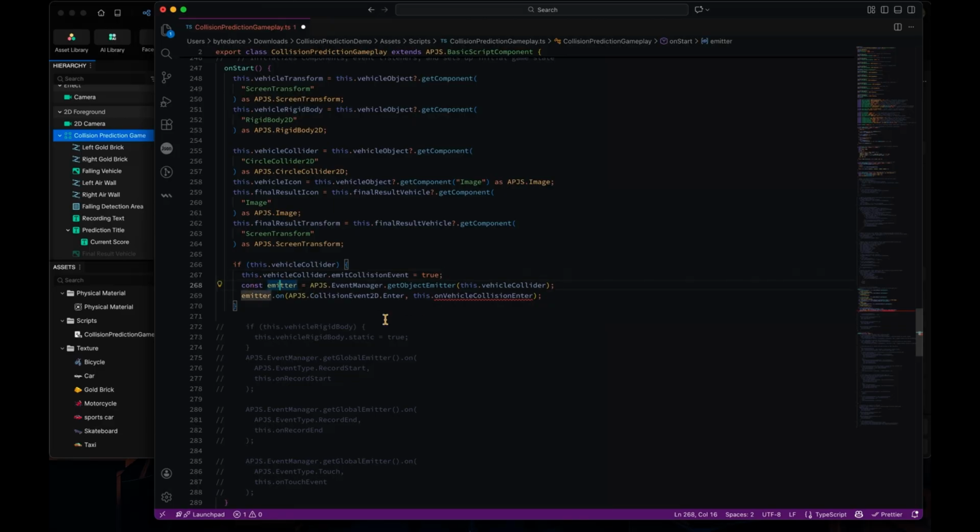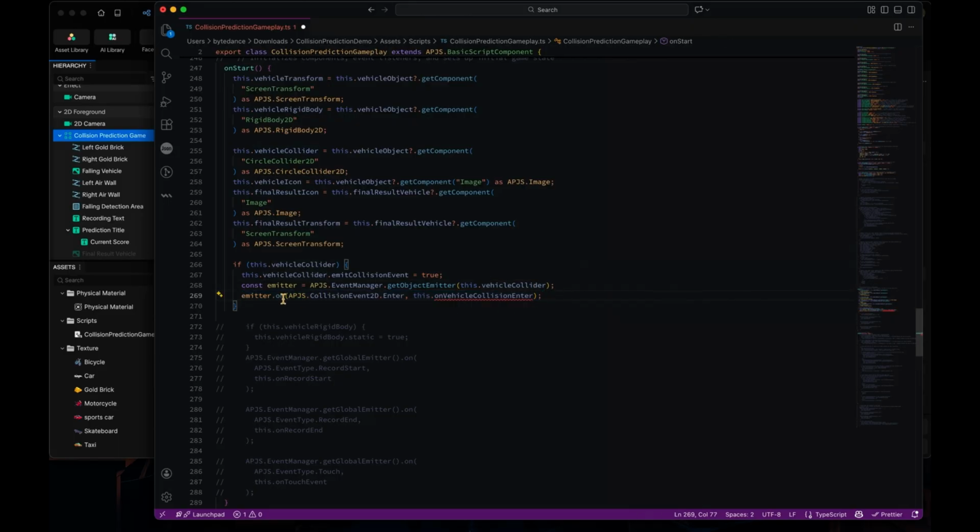And after that, we're gonna use the event manager to set up the object emitter, and then use it to turn on the subscription of the event callback for when a collision event happens. So this is how it works.